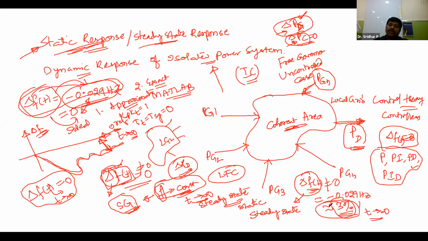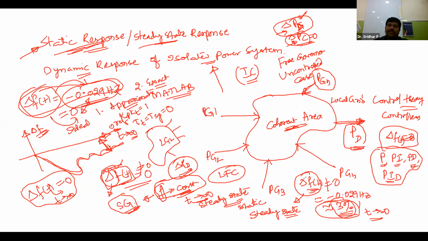So what will we do? Now this is the problem. According to this particular problem, you have to choose either a P controller, a PI controller, a PD controller, or a PID controller. There are 4 different controllers. So can anybody respond which controller will solve our problem? Which controller will make the steady state error equal to 0?